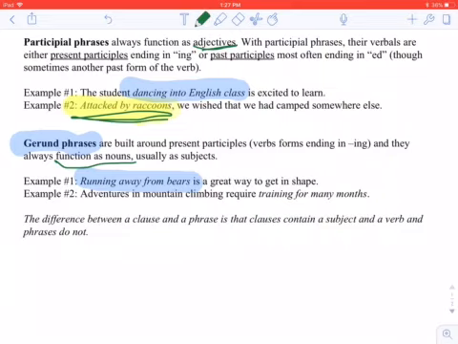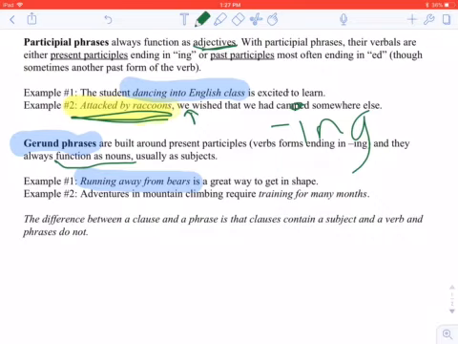If you ever have a past tense verbal, then it has to be a participial phrase because it has to be an adjective. So for example, in this one, attacked by raccoons, we wish that we had camped somewhere else. In this case, even though attack is usually a verb, it's being used in a phrase here to describe the subject of the sentence, which is we. If it's a past tense, it's got to be a participial phrase. The problem is these three letters right here. ing.